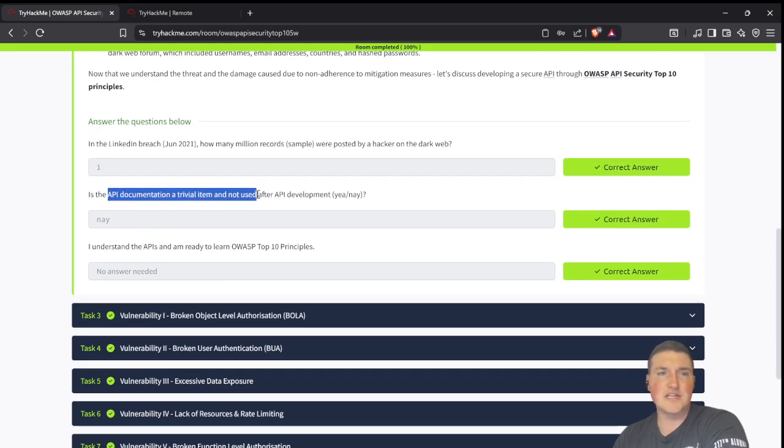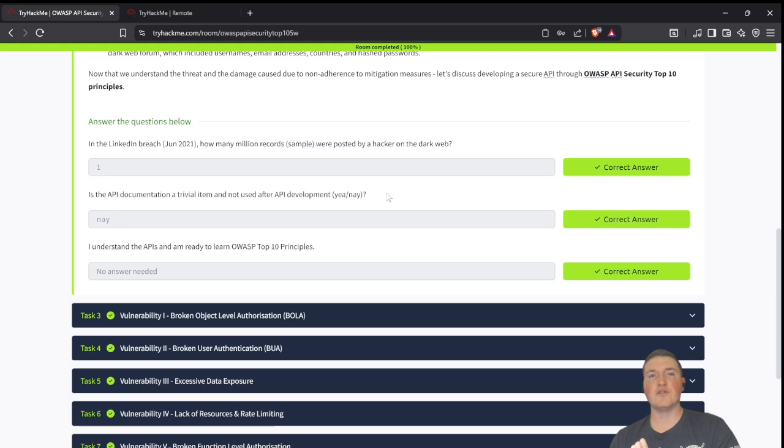Okay, is the API documentation a trivial item? No. API documentation is everything if you do it correctly, meaning if you're creating your own API, make sure you're documenting very well. But if you're ever stuck, I use APIs almost daily, and I can't tell you how many times I've referenced the documentation, whether you're using an EDR, a SIEM, or any other threat intelligence platform in security. You need to read the documentation.